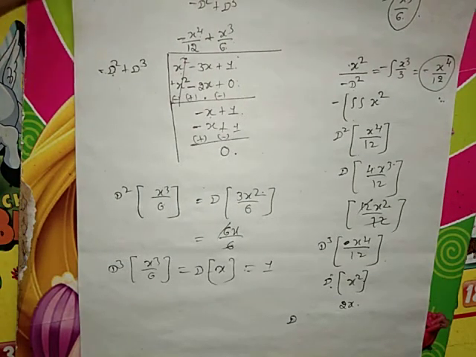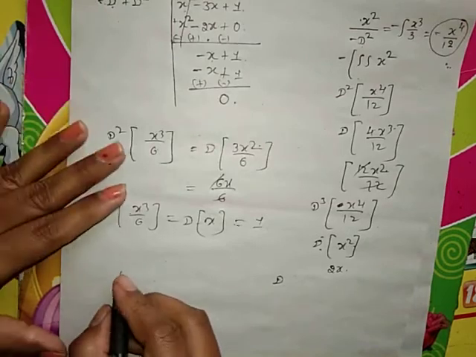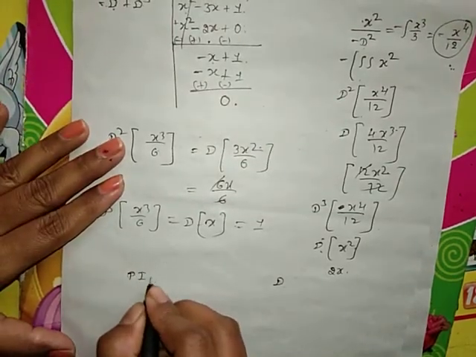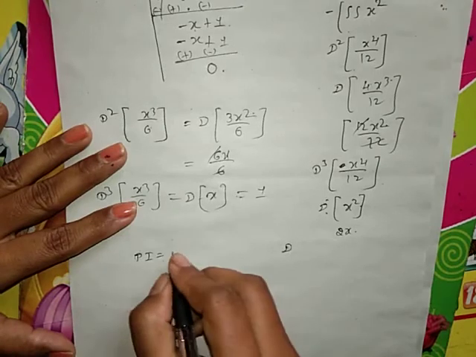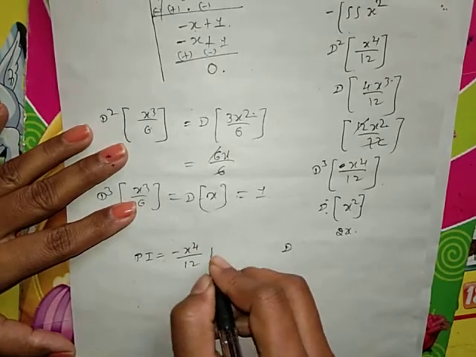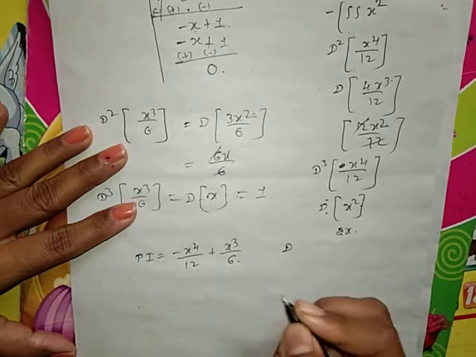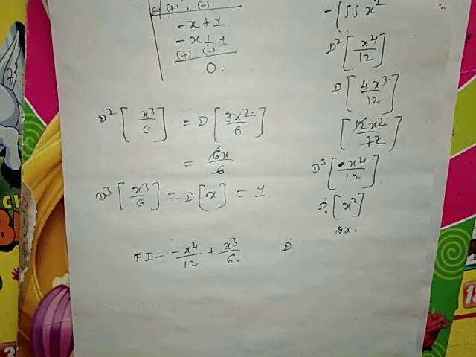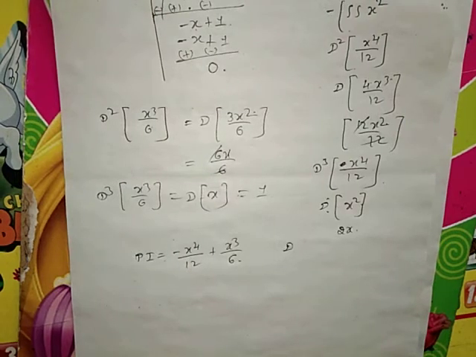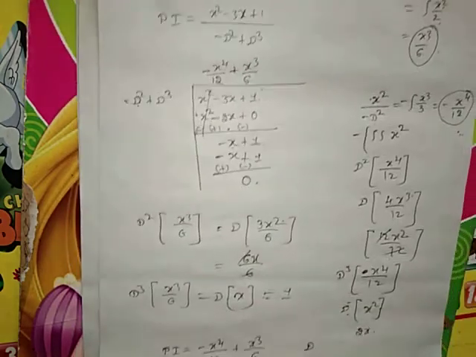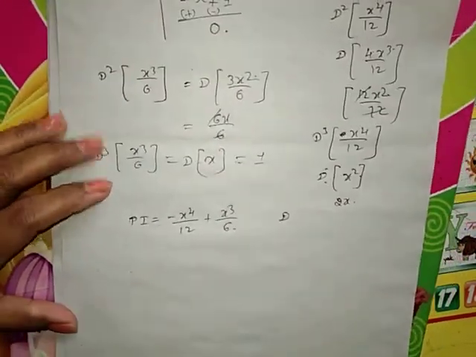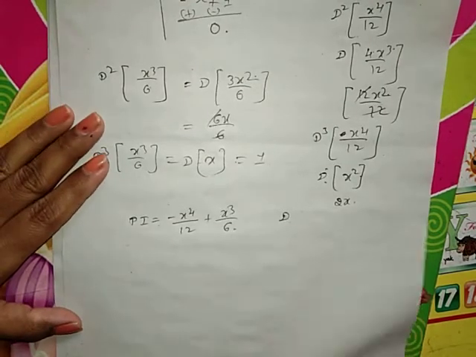When the remainder tends to 0, our particular integral is equal to minus x raised to 4 by 12 plus x cube by 6. That is the particular integral of the equation. So that is the procedure of finding the particular integral here. So now we have to move to find out the solution of these kinds of homogeneous equations. So write down the example.